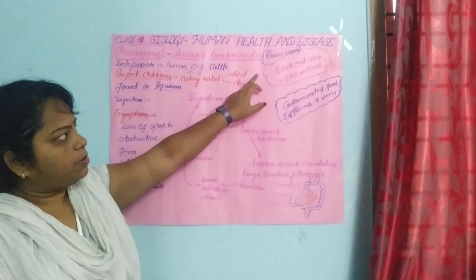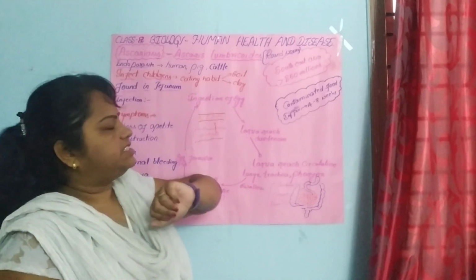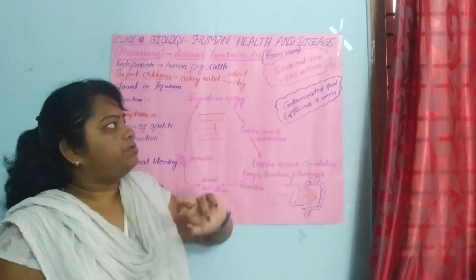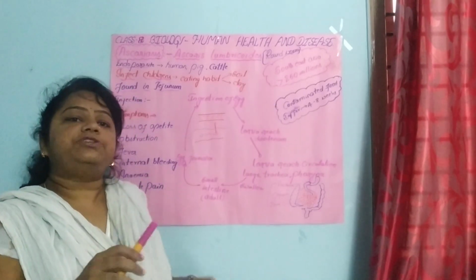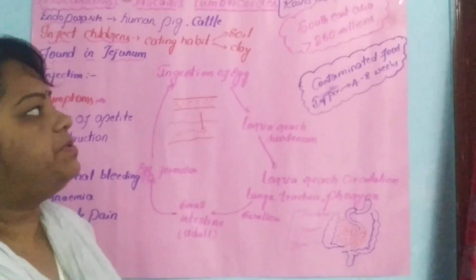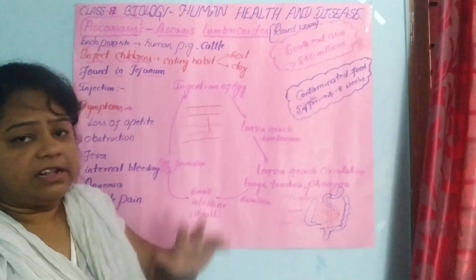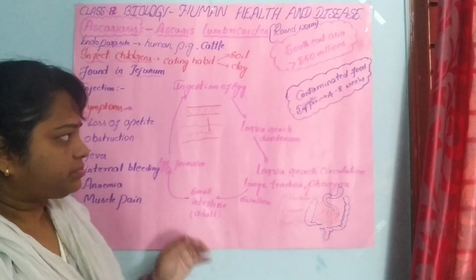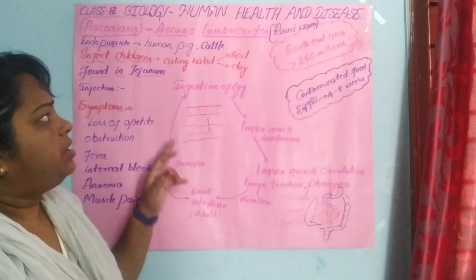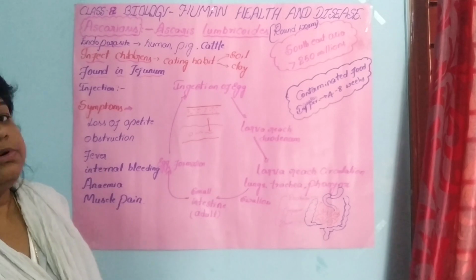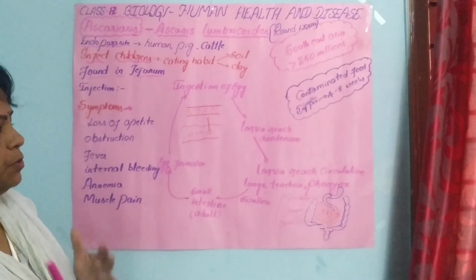So this is also called roundworms. Commonly this disease is found in Southeast Asia. In Southeast Asia, more than 250 million people are suffering from this disease, and it occurs in children also. In India also it occurs, in quite a few people.